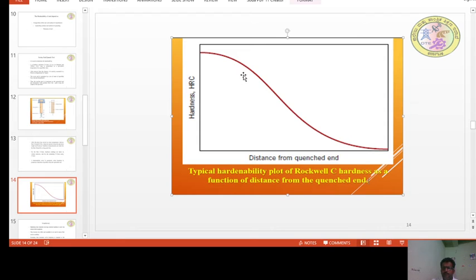The reason, as I have explained, is that as we move along the length of the specimen, the cooling rate decreases, which results in lower hardness.